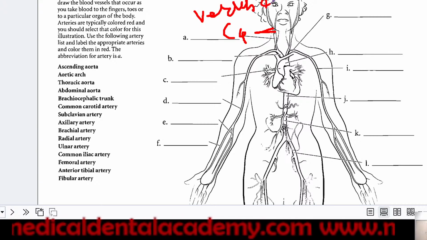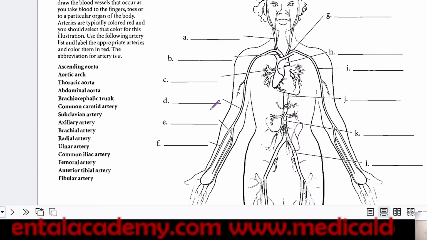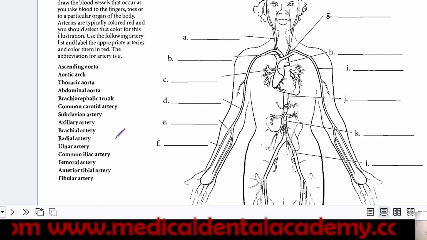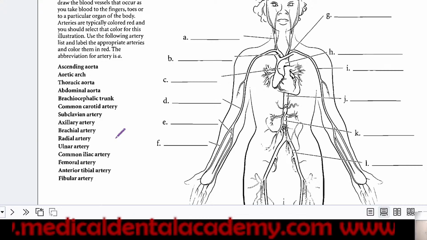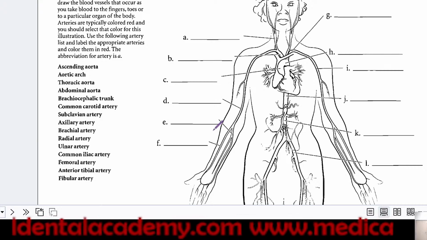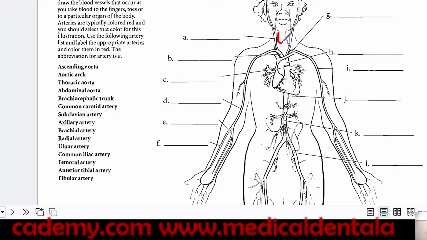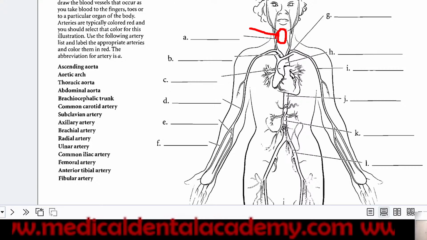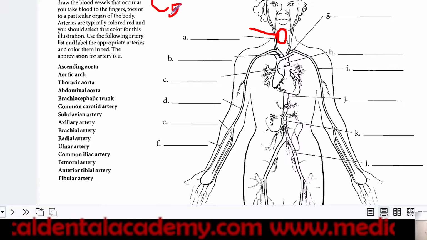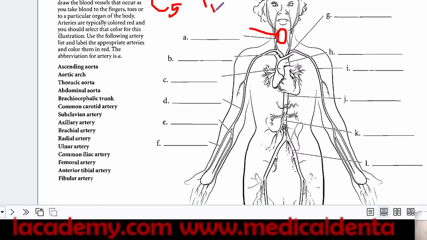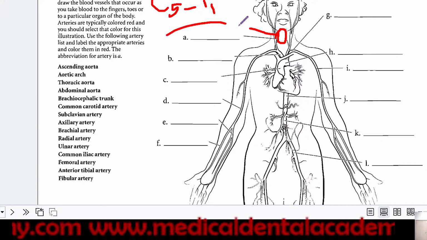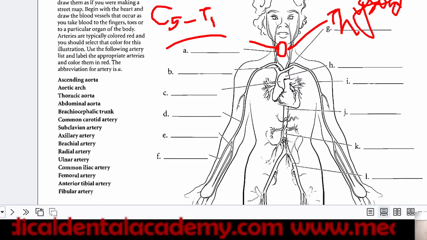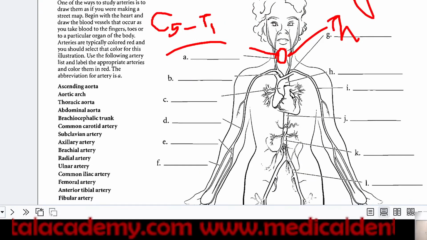In your exam, a question will be asked: the bifurcation of the carotid artery is at which level? C4, C5, C1, etc. So all these things you have to correlate. Whenever you are reading any book or any topic, you have to understand. For example, thyroid gland: the question is asked, the thyroid gland is located at which level? The answer is C5 to T1, cervical fifth to thoracic first vertebrae. In this way you have to clear your MCQs, because this is the most common MCQ asked.